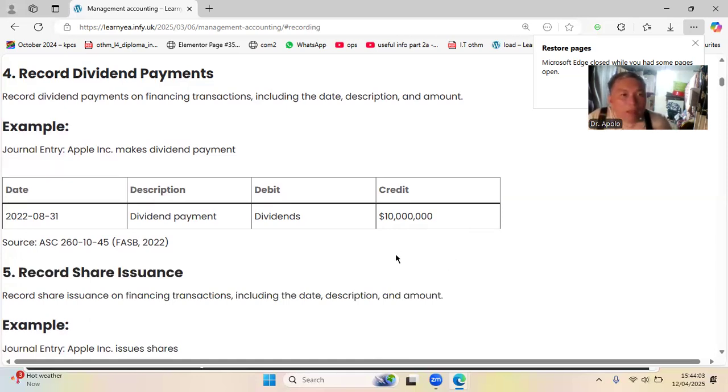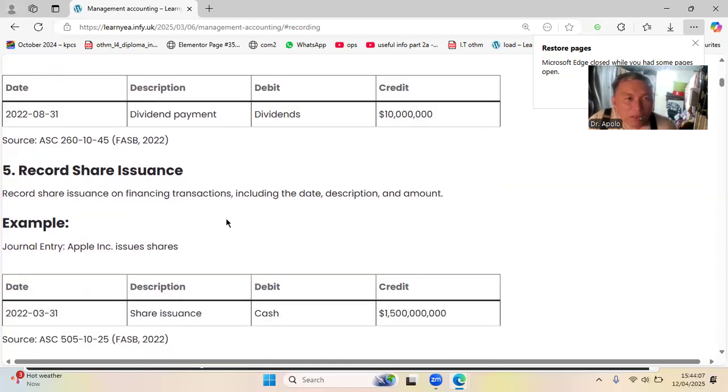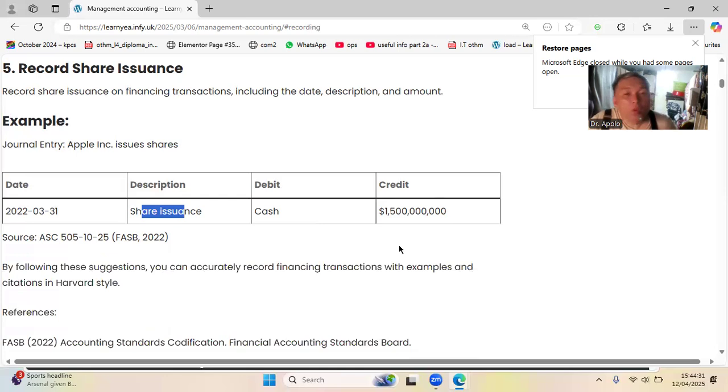And then number five, the style is record share issuance. So the style is this one. Record share issuance, a financing transaction. So issue shares, no? For example, Apple. So the entry is the same, no? The description is share issuance. So Apple earns, and then we're going to pay, no? So debit cash, because he credited sometime, no? This one. So you're going to pay.